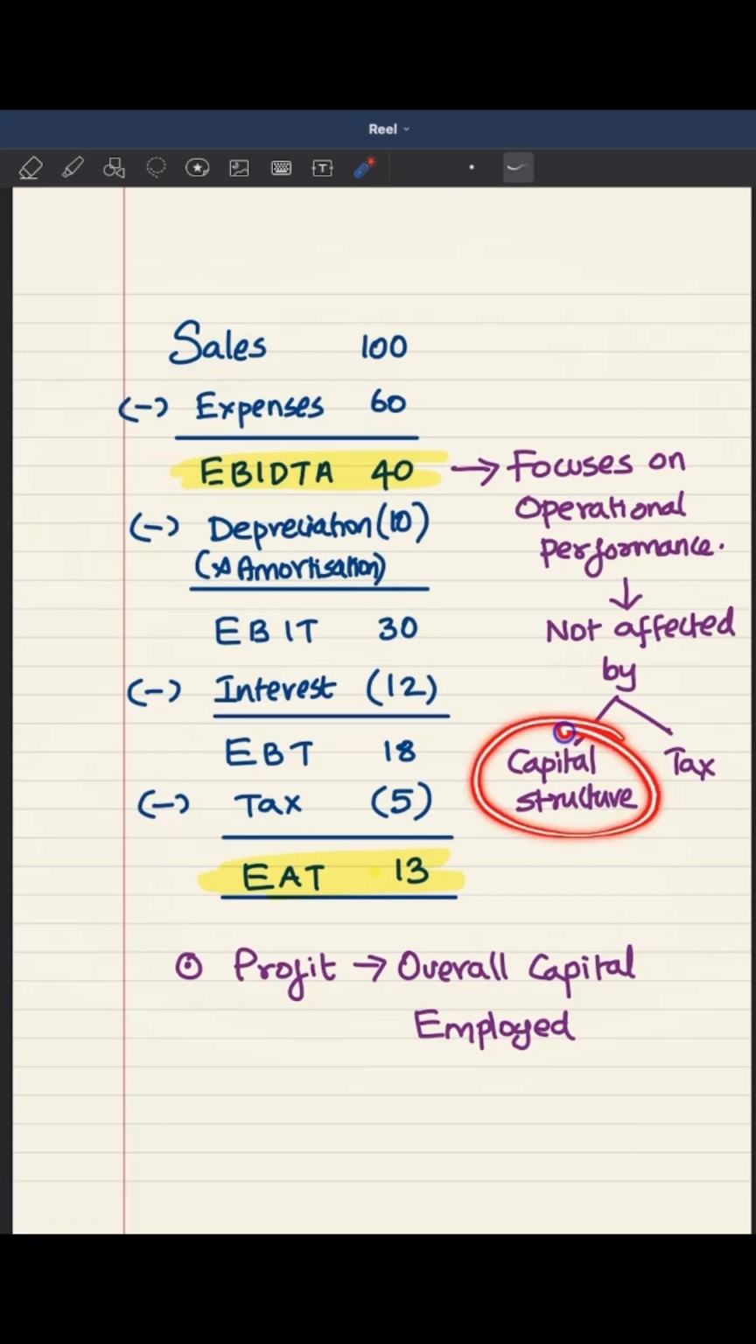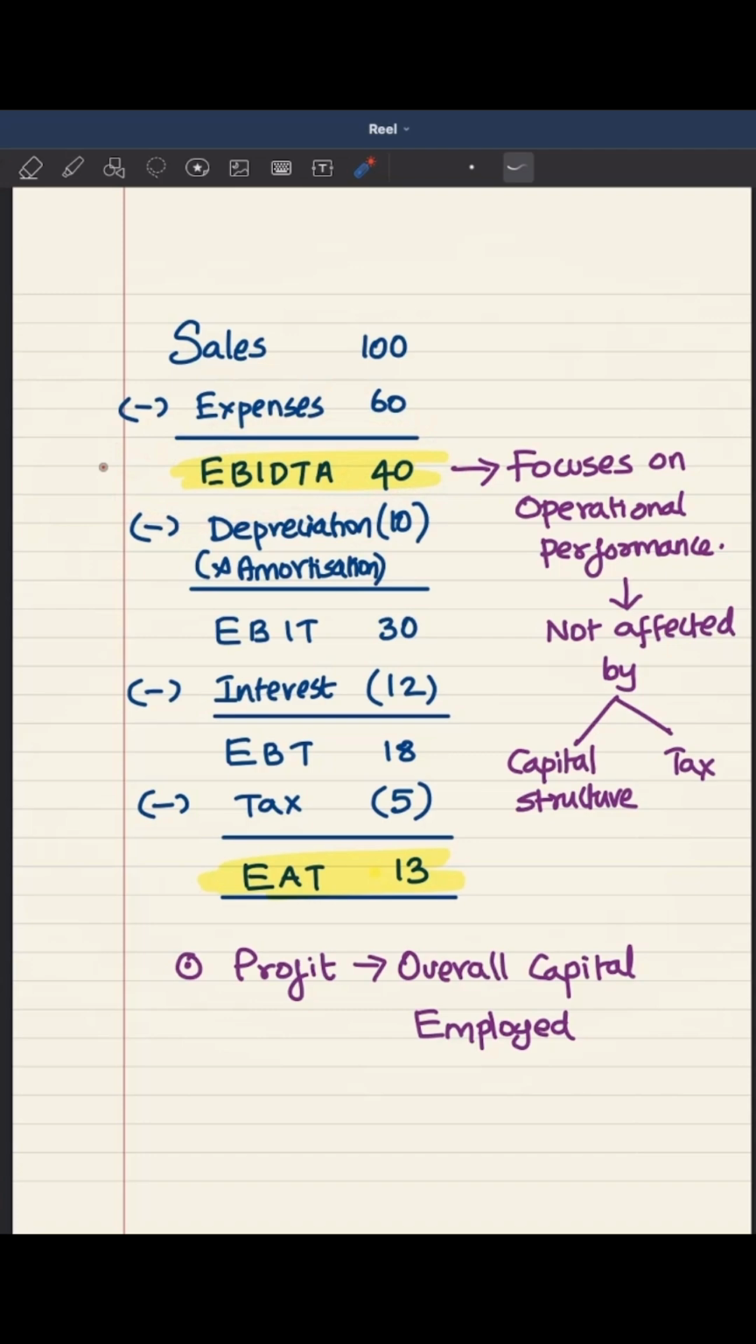Why I am saying this? Because the way in which business has structured its capital will influence the net profit. If the business is going to have debt, then there will be interest which will reduce the net profit. If the business is not going to have debt, then there will be no interest, then there will not be any impact. Okay, so what is the profit before giving effect to capital structure? That's what EBITDA gives you.